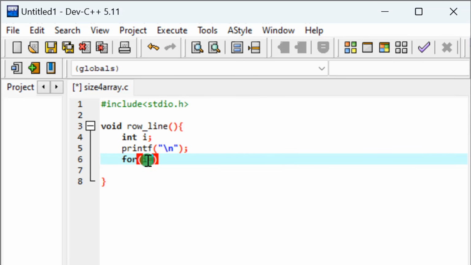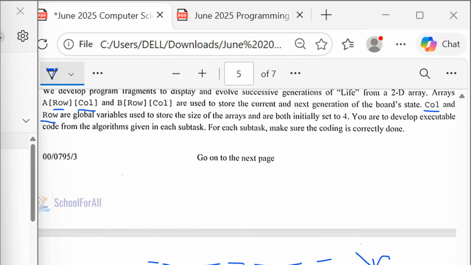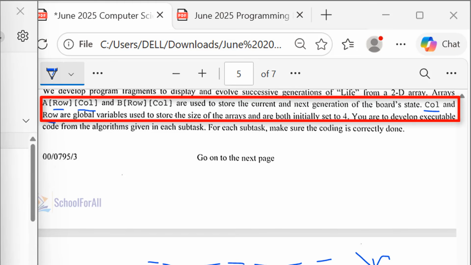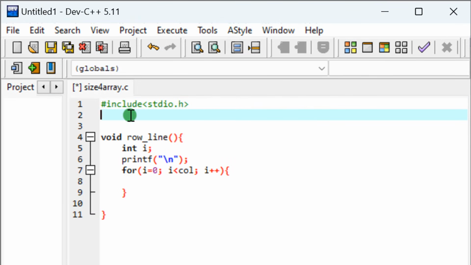So now I can start with my for. So for i equals 0, i less than, now less than what? Less than col, which is 4. Good. Less than col. Now i plus. But you realize something, that col is not yet initialized, it's not yet declared, in fact. And remember that the question said that col and row are global variables with constant value 4. And I told you that when you have constant value, this is how we declare constant. You move after this hashtag include, you write hashtag define, then you give the name of your variable. Let me start with row, then you put space, you give the value. Good.